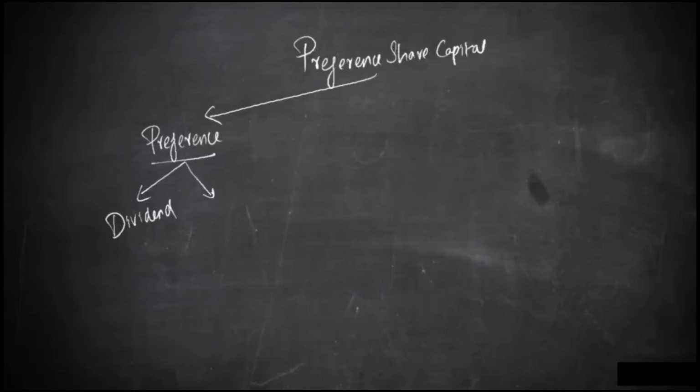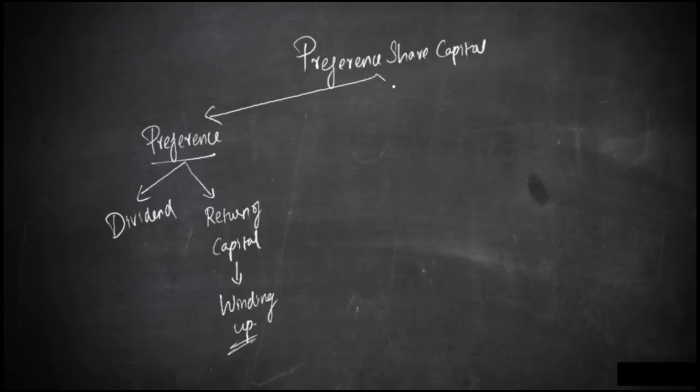Number two, they have preference in return of capital when the company is being closed, because when the company is wound up, the people who have invested money should be paid back. The sequence would be that secured creditors are paid first, then unsecured, then shareholders, and among shareholders, equity shareholders are last, and before them preference shareholders get preference. So they have preference in return of capital at the time of winding up of business. Please remember this.